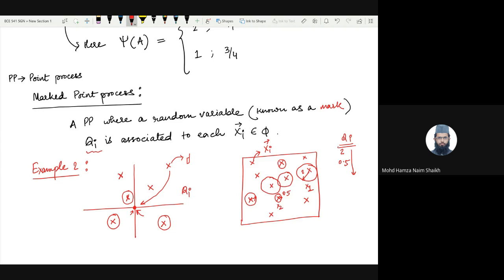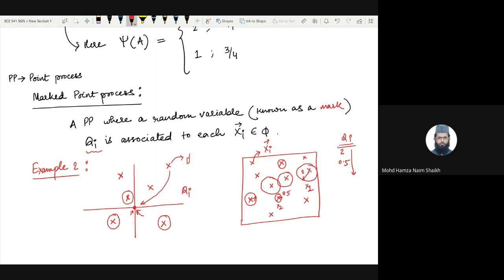In this case it's a bit different. It depends on where Xi actually is, it governs what Qi would be, which means Qi is larger when Xi is closer to the origin, and so on. Okay, I hope this example is also clear.